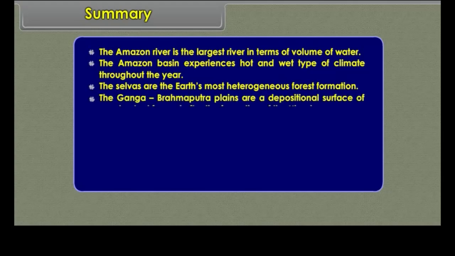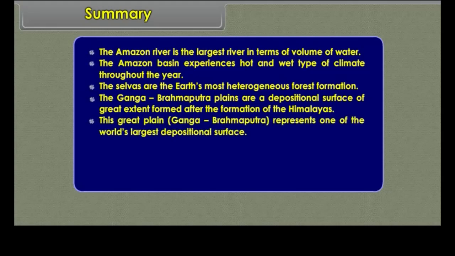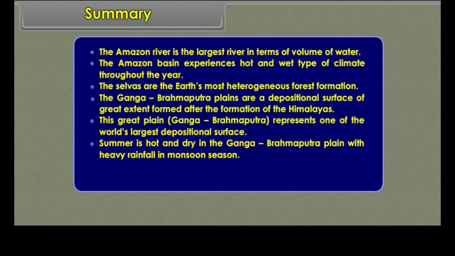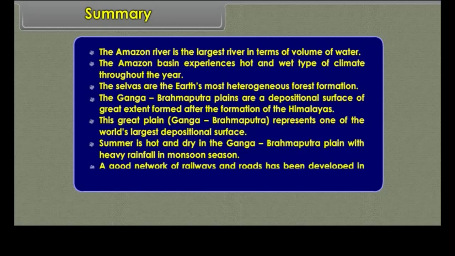The Ganga-Brahmaputra plains are a depositional surface of great extent formed after the formation of the Himalayas. This great plain represents one of the world's largest depositional surfaces. Summer is hot and dry in the Ganga-Brahmaputra plain with heavy rainfall in monsoon season. A good network of railways and roads has been developed in the Ganga-Brahmaputra basin.